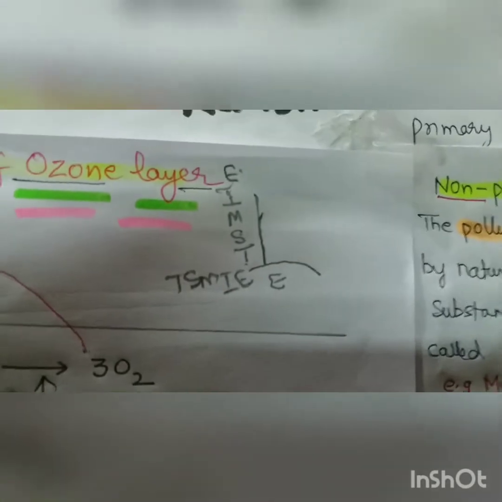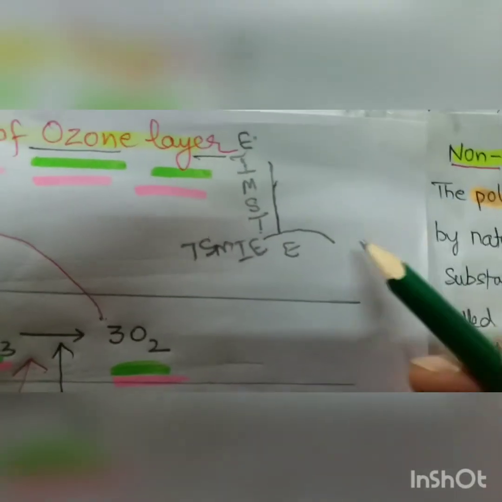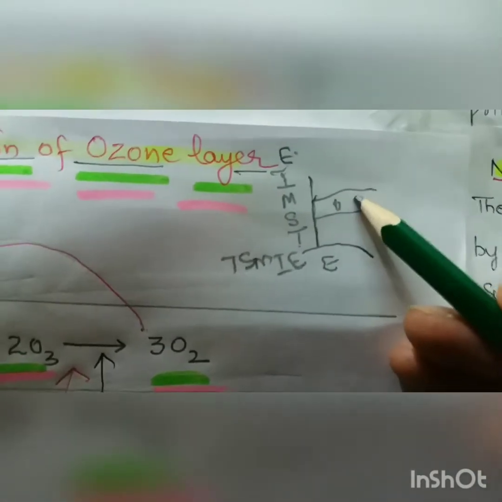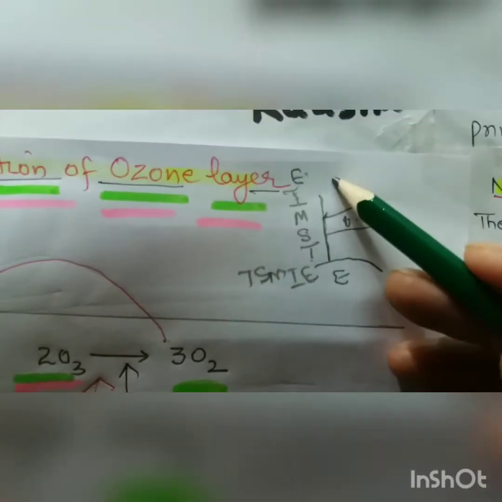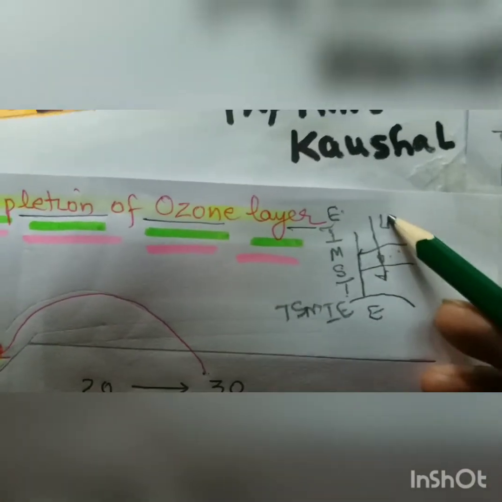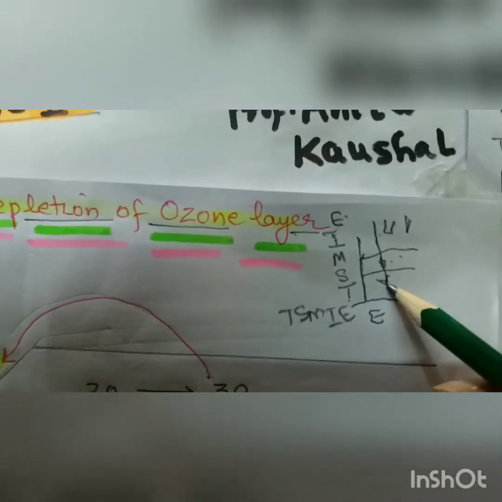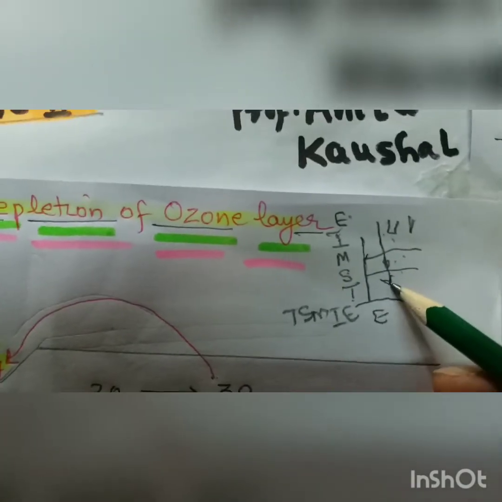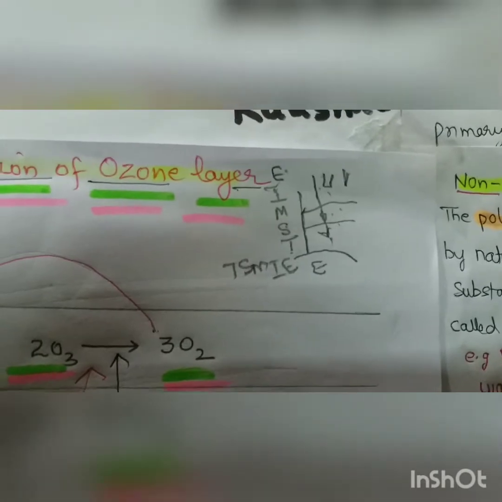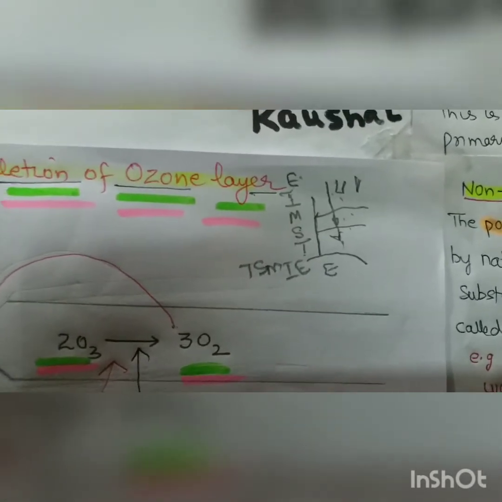So ozone, as we know, is about 50 km above, remains in the stratosphere. It is a boon to our human mankind, because when UV rays come from the sun and pass through ozone, they are absorbed. It protects humankind from the UV rays. So today I will do that.